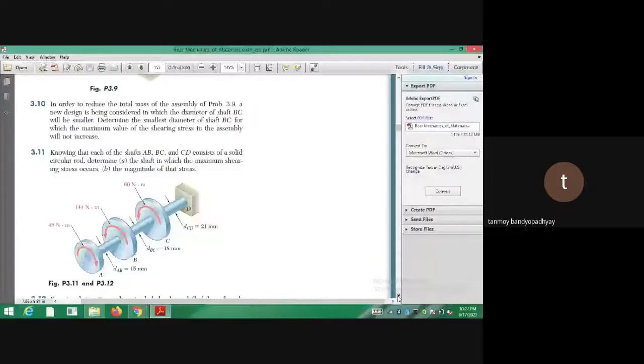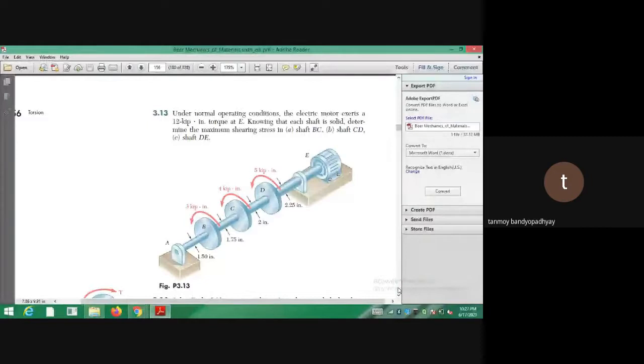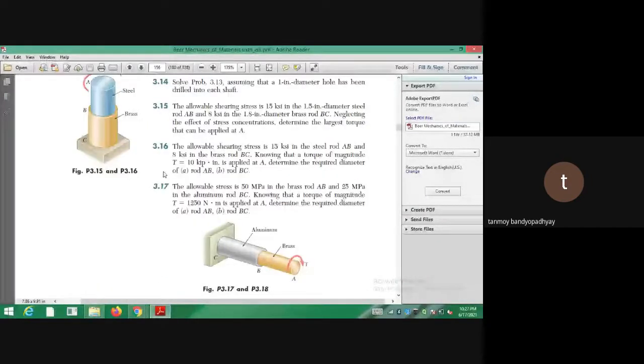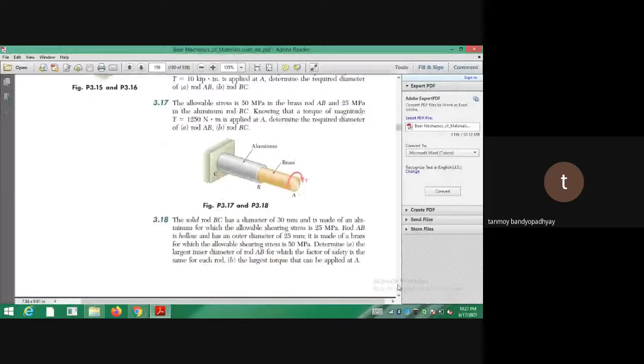And then it করতে হবে না, this you don't need to do এই ধরনের problems like 3.16, 3.17, just very easy problems, nothing is there. আর এইটা 3.19 3.20, so that you are able to find out the safe torque.